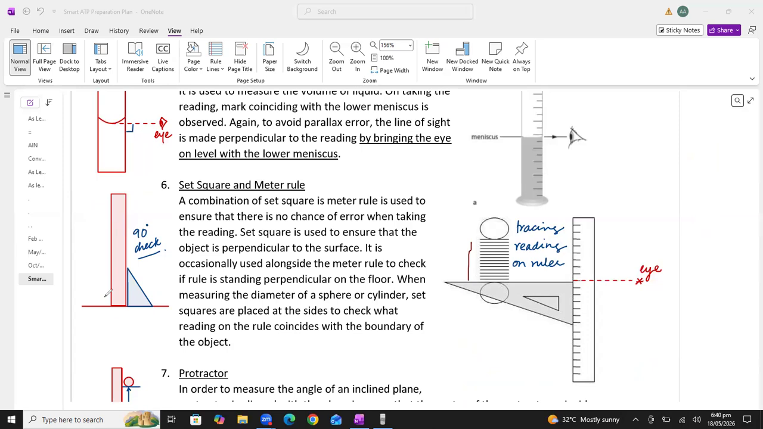Similarly, we can use the set square to measure the length and stretched length of the spring. And remember, we will not include the loops in the reading of the unstretched length. So we have to keep one set square at this position, and one set square at this position, so we can get the reading more accurate. Is it clear to you, students? I am discussing all the tips which can be asked in your exam.